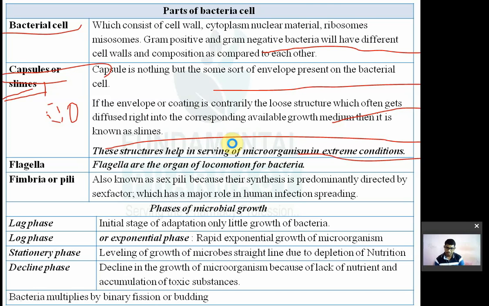What is flagella? Flagella is the organ for locomotion. Next one is fimbriae or pili. Fimbriae or pili are also known as sex pili, because their synthesis is predominantly directed or determined by the sex factor.